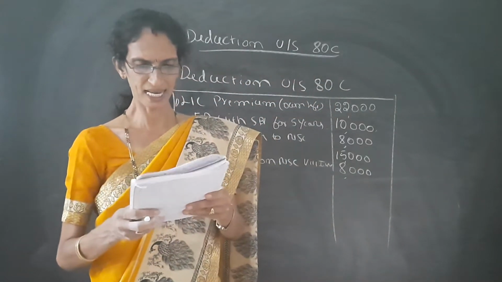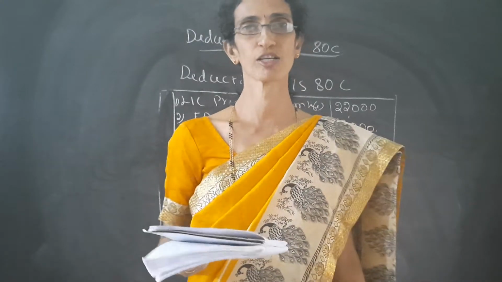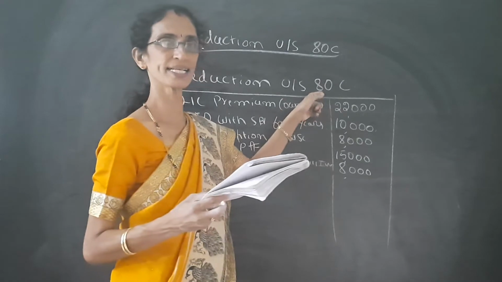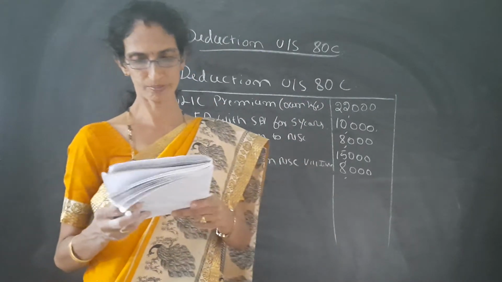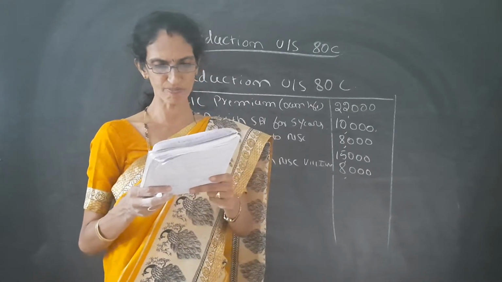Next one is LIC premium on mother's life. Mother, father, daughter: leave it. Don't write it here, only deductions under 80C. So leave LIC premium on mother's life.